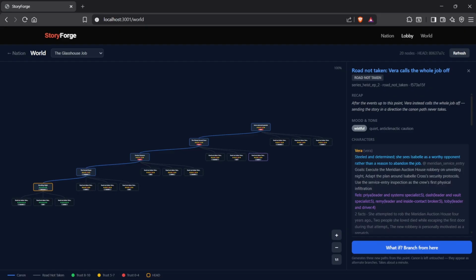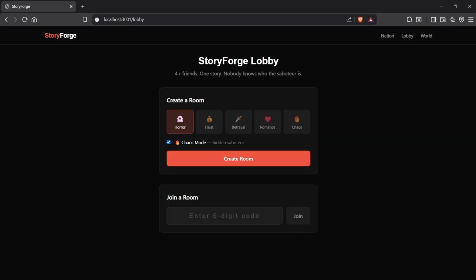We also have a beta version of a lobby system where, rather than the nation choosing, it's just four friends sitting in a room having fun while the AI dictates a story, and they contemplate and fight against each other on what the choice could be. We also have a chaos mode, which has a saboteur with a hidden objective that only they know and have to make sure happens in the complete story. This creates a gamified experience for the users.